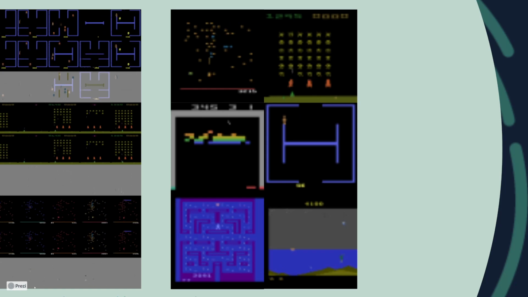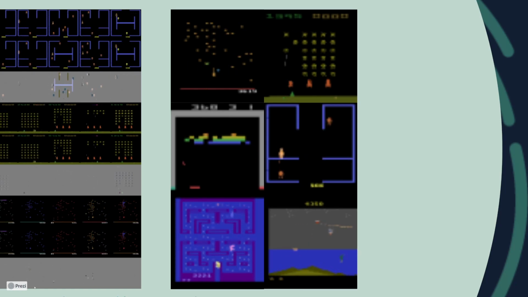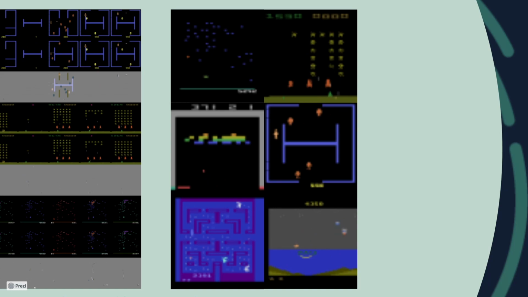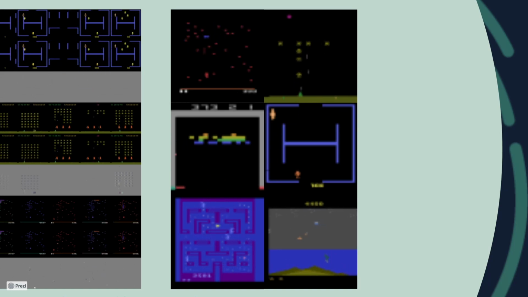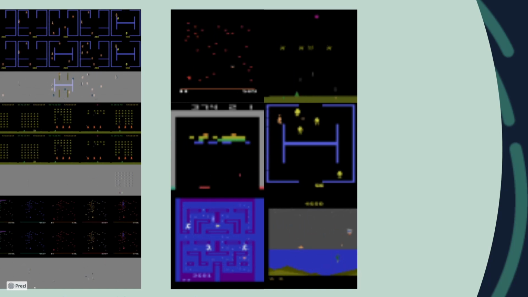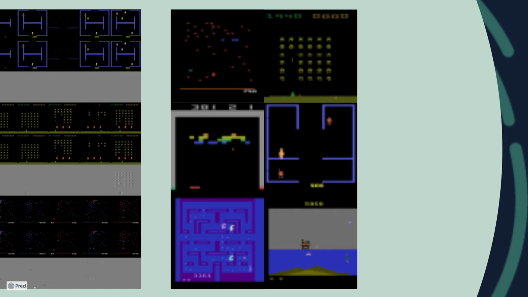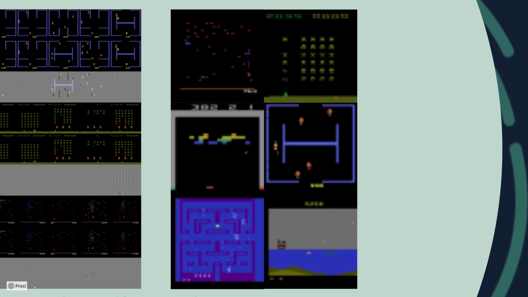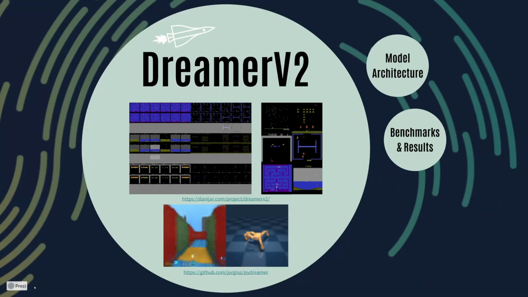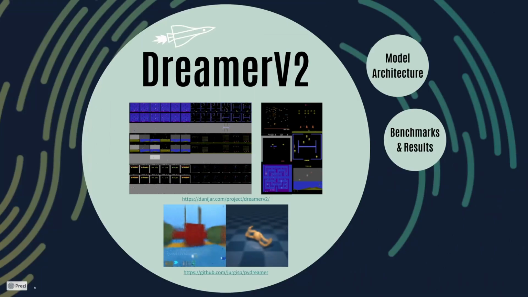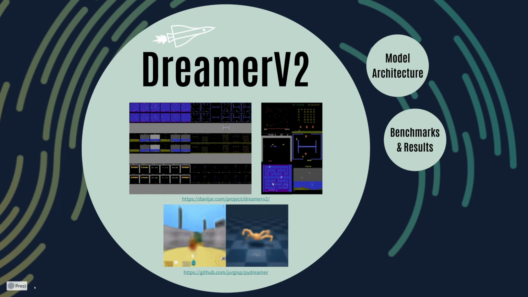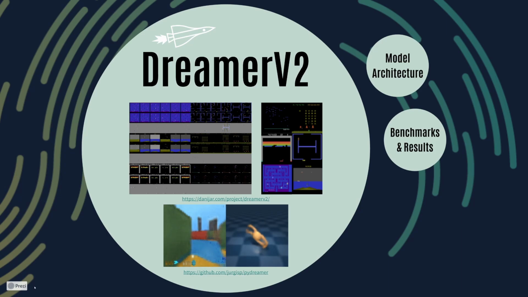On the right here, in these 6 animated images, you see how the trained agent actually plays. These are videos of the evaluation episodes that the agents played that contributed to the final score evaluation that we see in a bit. And here you can see it is actually pretty good in some of these games. Also, at the bottom there are 2 examples where you can see that the algorithm not only works on 2D Atari games but can also work for continuous control in 3D environments. Now we take a peek under the hood of this algorithm.